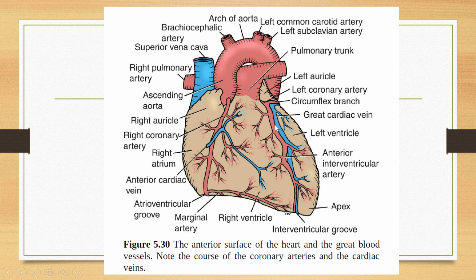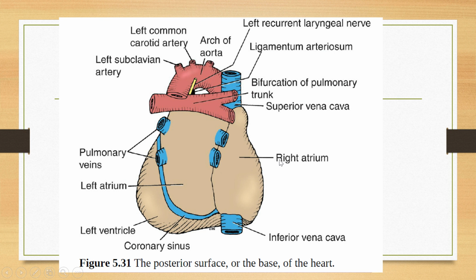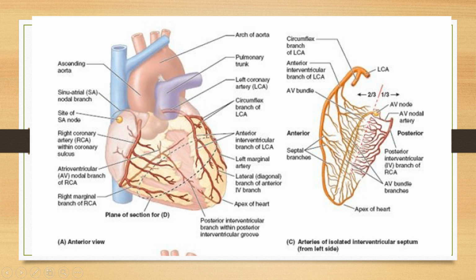This is the left coronary artery. It will give the left conus artery. It will give the circumflex branch which is going back in the coronary sulcus, and this is the anterior interventricular artery, which is also called the left anterior descending or LAD. See here, this is the aorta. Okay, the ascending aorta will give the right coronary and the left coronary artery.